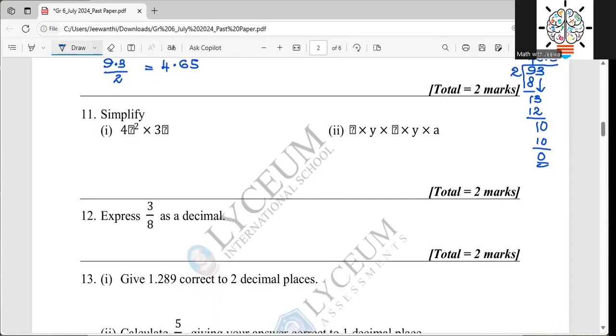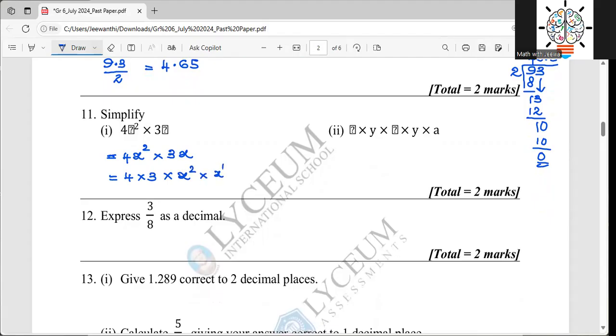Here, I think it should be x. Let's say it is x. So how am I going to write this? 4x to the power 2 multiplied by 3 to the power x, right? What I do, children, is take 4 and 3 like this. Then I take x to the power 2 and x.